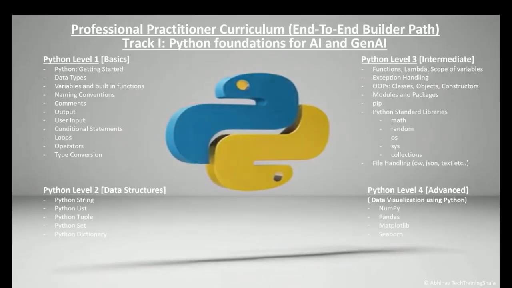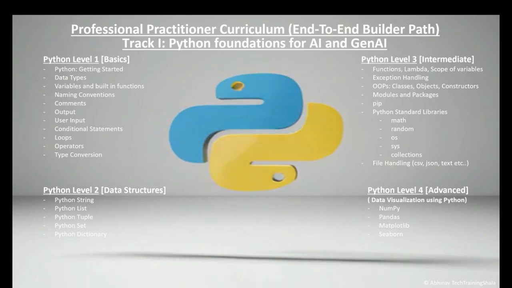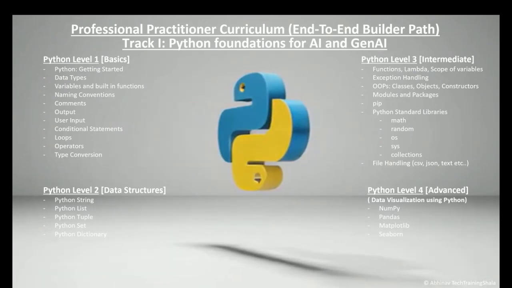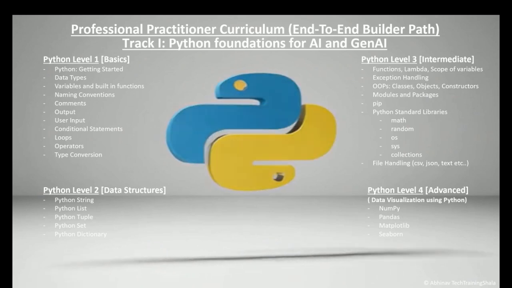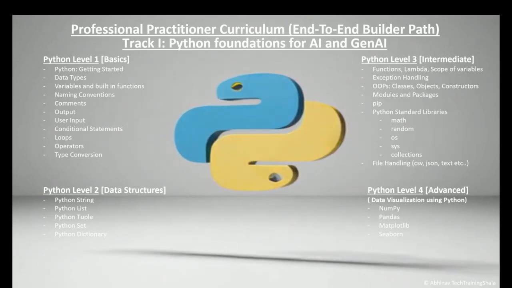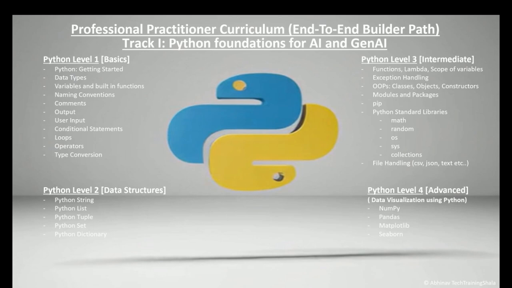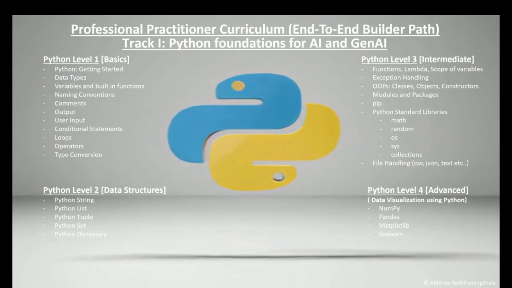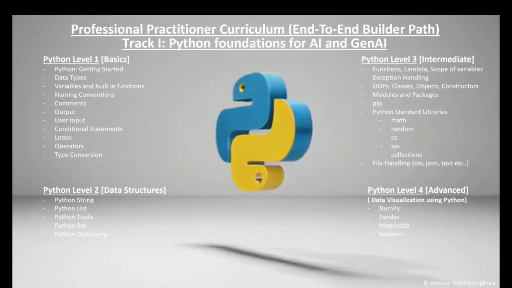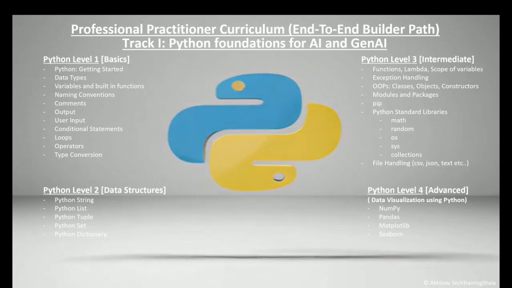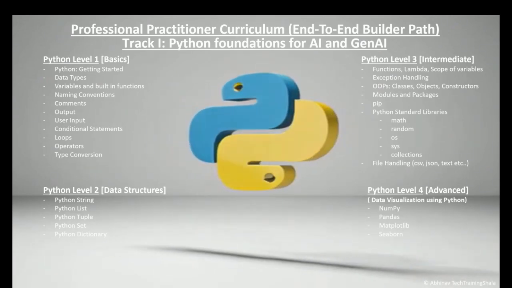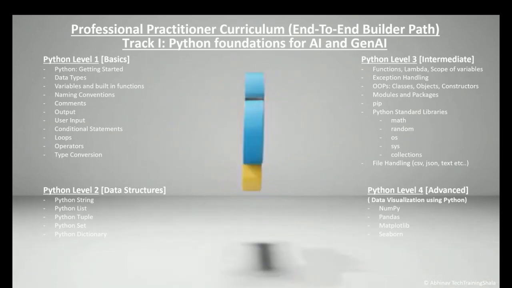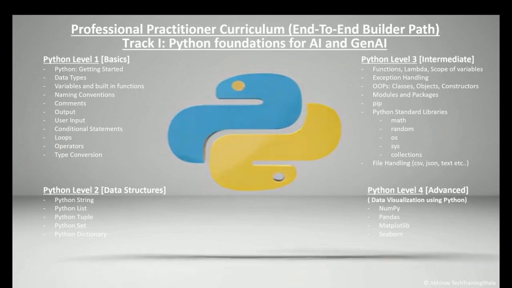Now let's see the professional practitioner curriculum, the end-to-end builder path. So track 1 is about Python foundation for AI and Gen AI. Python training is divided into 4 parts: level 1, level 2, level 3, and level 4. Python level 1 is about Python basics where we will learn about data types, variables, naming convention, comments, output, user input, conditional statements, loops, operators, and type conversion. Python level 2 is about data structures, which will cover Python string, Python list, Python tuple, Python set, Python dictionary.